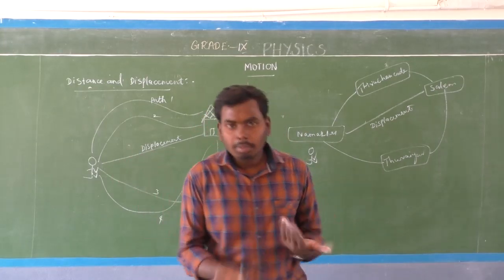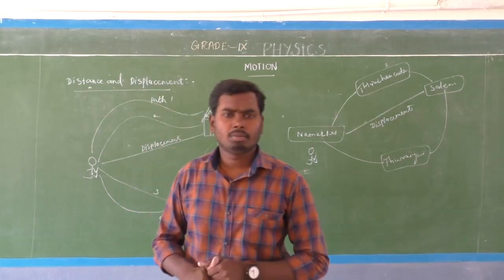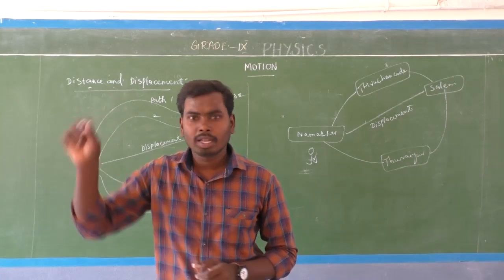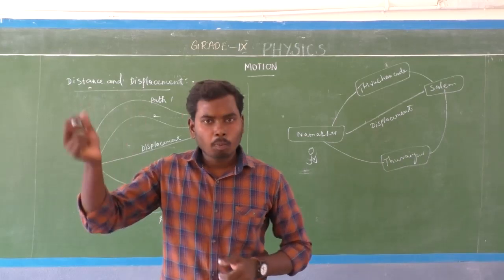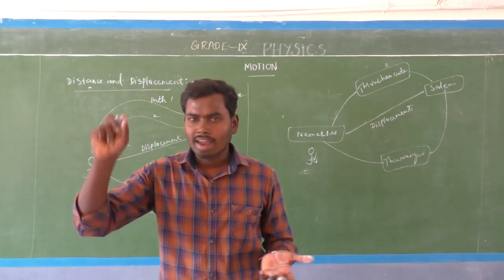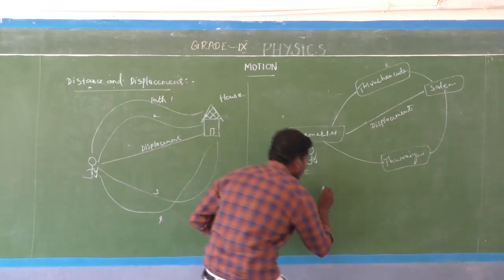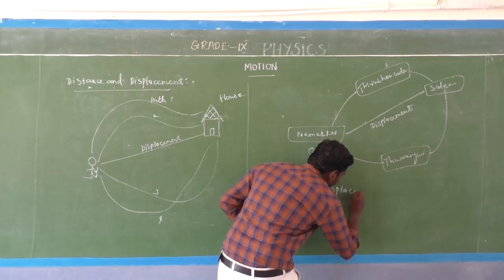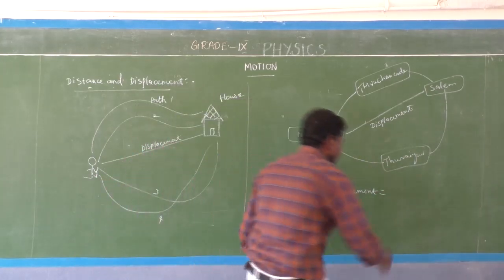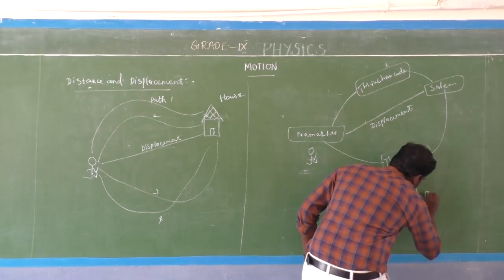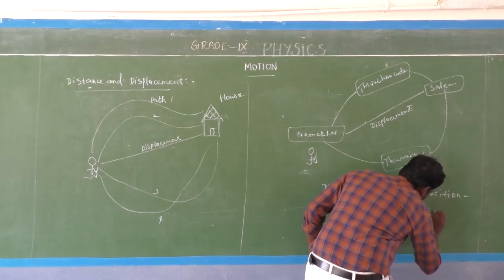Okay, so mathematically, displacement has some formula to find out the displacement magnitude. So what is that, sir? Displacement is nothing but the final position minus the initial position, isn't it? Displacement equals final position minus initial position.